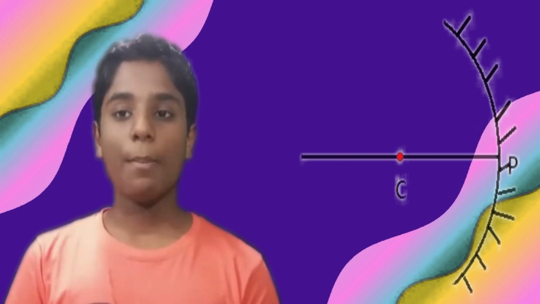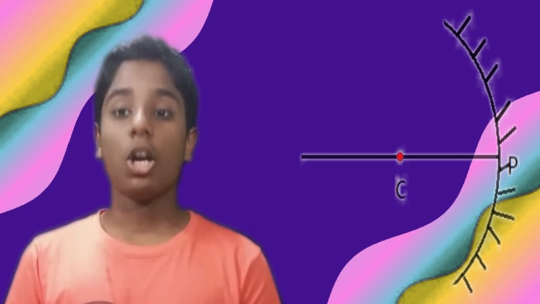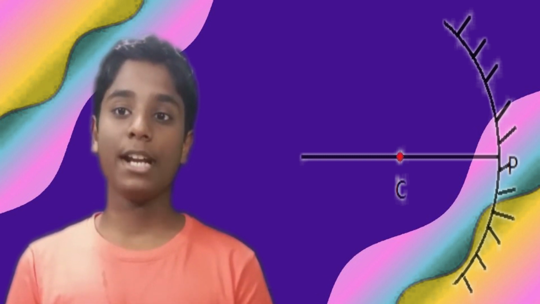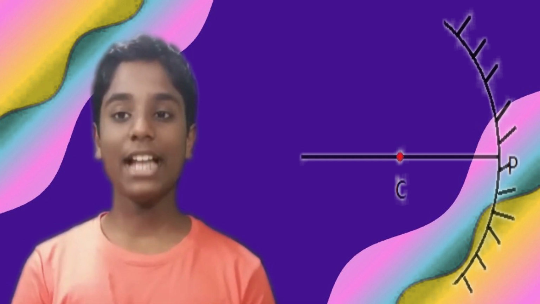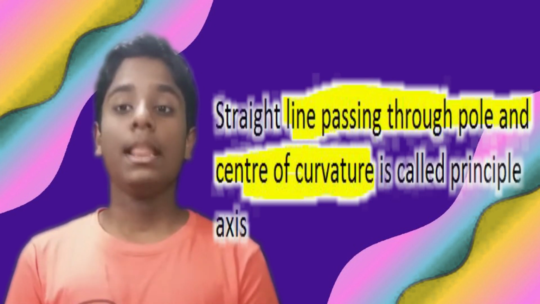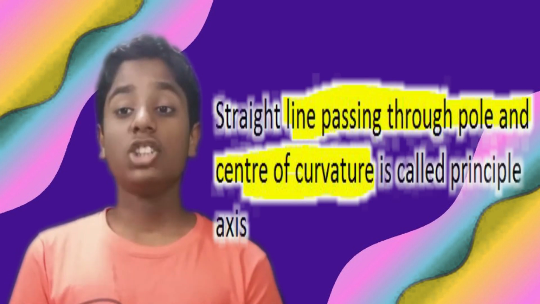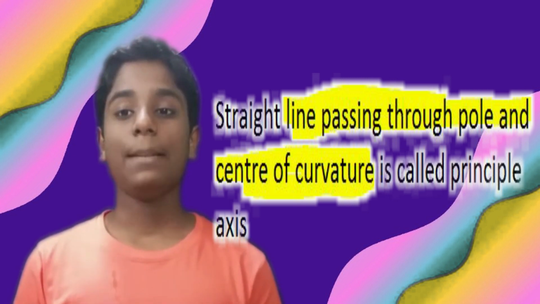The next one is the center of curvature. The geometrical center of the hollow sphere of which the spherical mirror is a part is called the center of curvature. The next one is the radius of curvature. The distance between the center of curvature and the pole is called the radius of curvature. The next one is the principal axis. The line joining the center of curvature and the pole is called the principal axis.